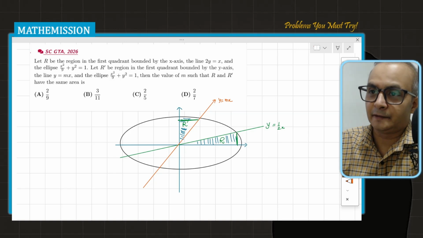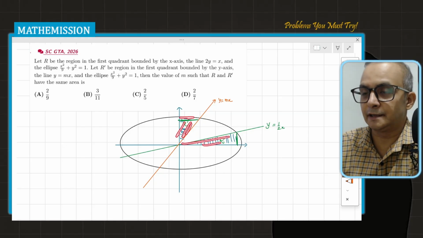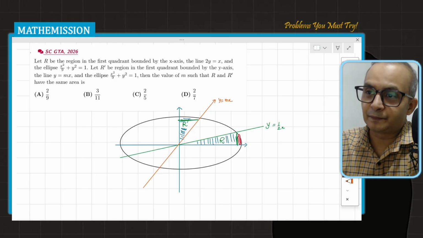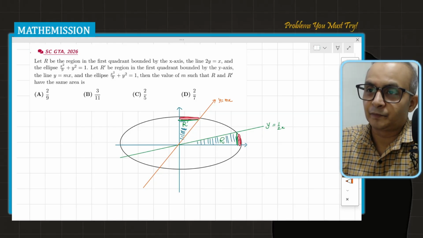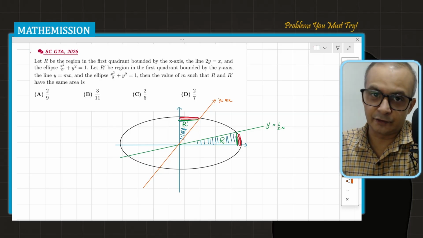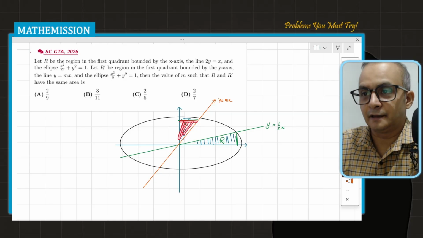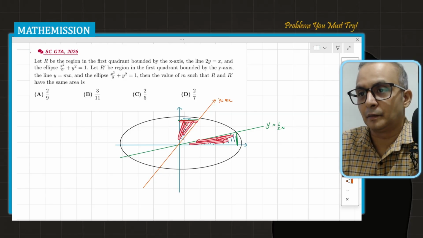In the same way, if I drop the perpendicular from this point to the y-axis, we get this triangle and again this piece. If the total areas of the two sectors are equal, it means this piece and this piece have equal area by symmetry. And similarly, the area of this triangle and the area of this triangle must be equal.